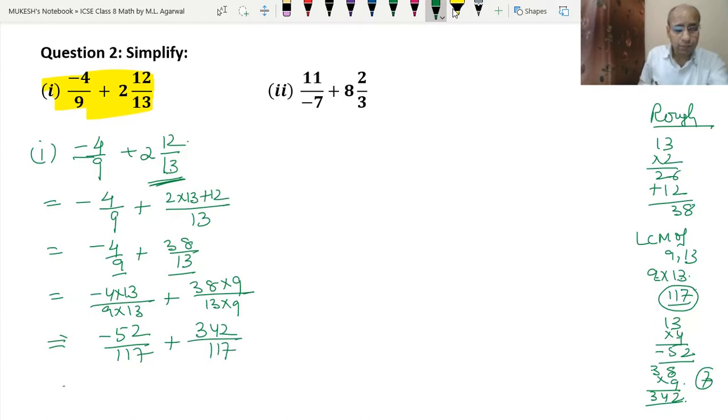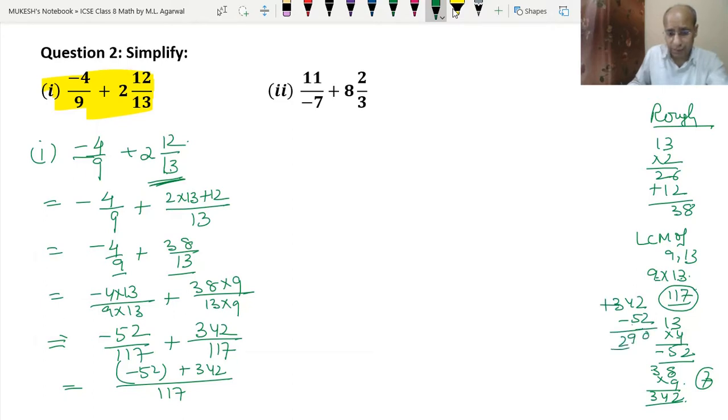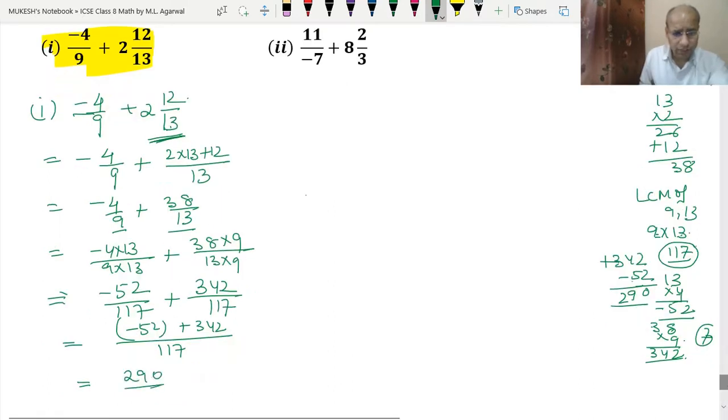Now we have made the common denominator 117. So minus 52 we will write here and plus 342 we will write here. So again rough work, 342 and minus 52. This is plus. So 2 minus 2 is 0, 14 minus 5 is 9, and 2, so 290. So we got the answer 290 upon 117.